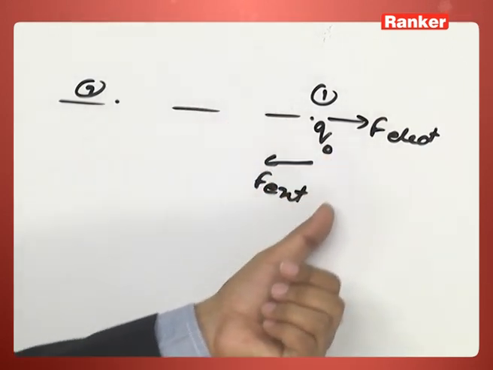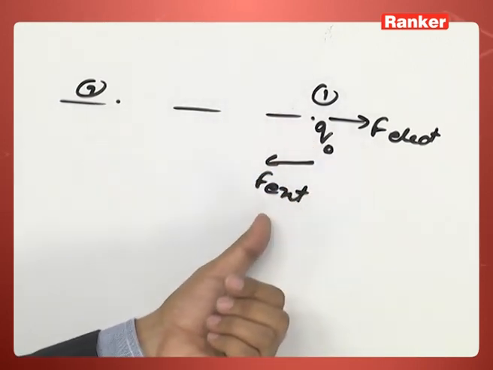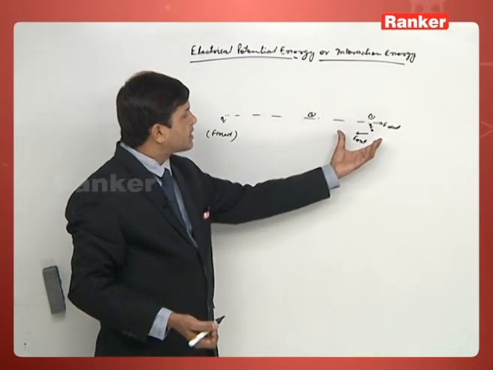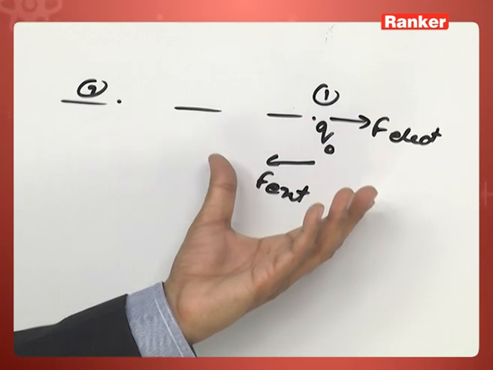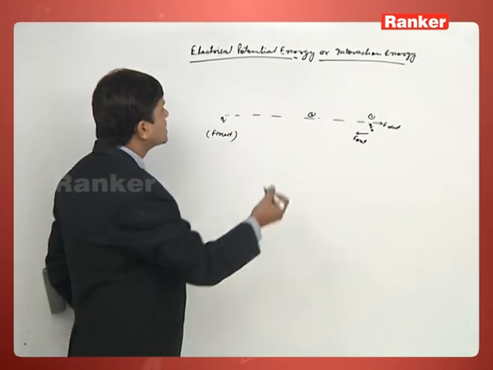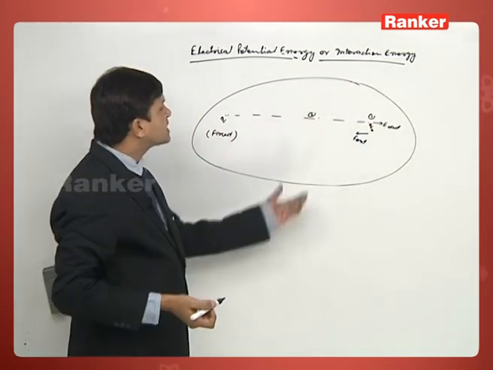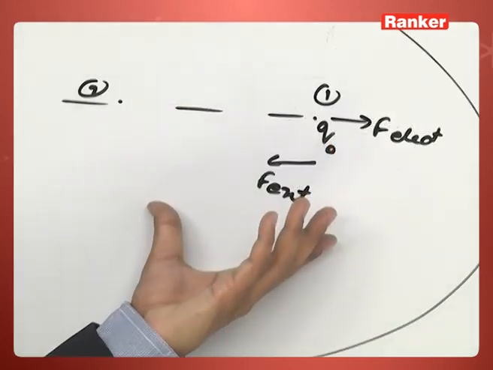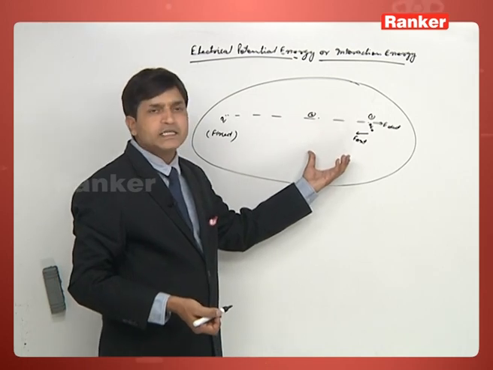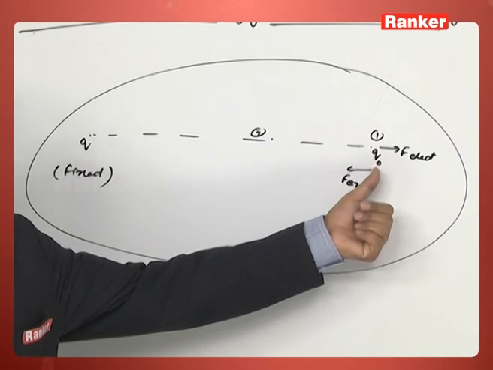So the work done on the charged particle by the external agency, where has that work gone? That work is converted into the internal energy of the system of these two charged particles. So there is an increase in the internal energy of the system, and that increase is nothing but the change in the potential energy of the system when the charged particle has been brought from position 1 to 2.